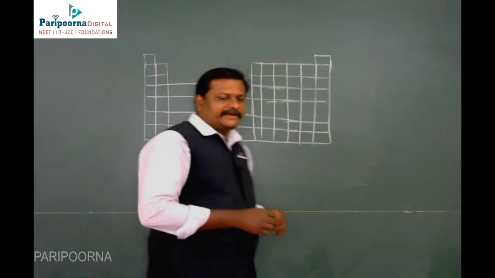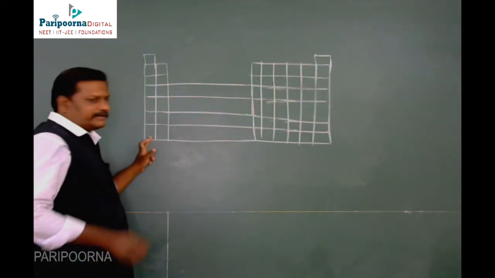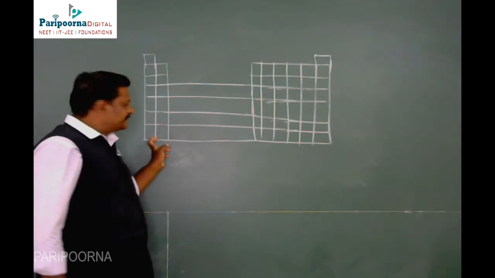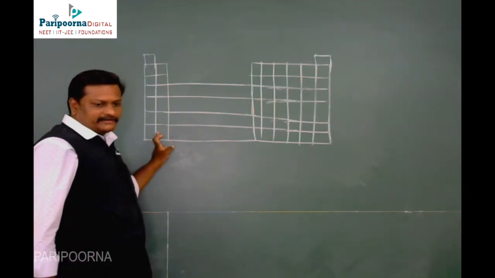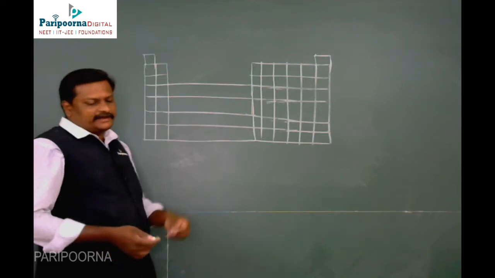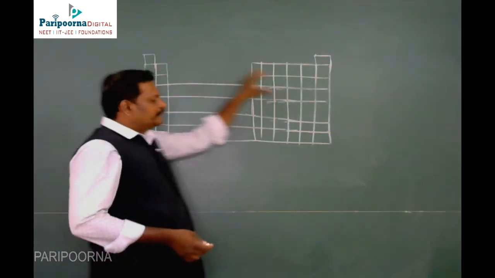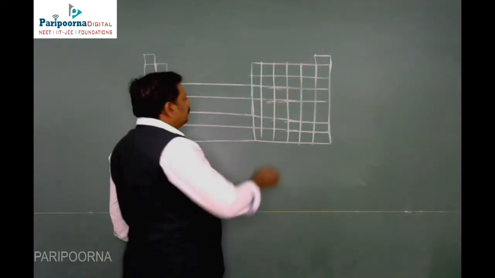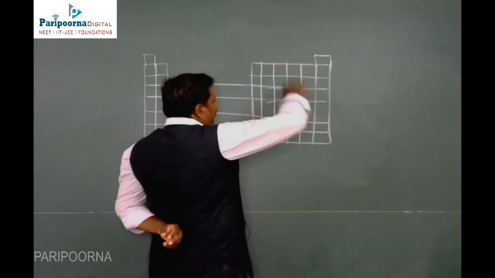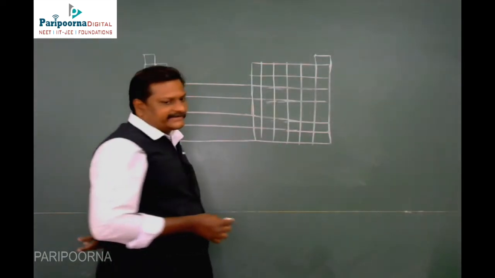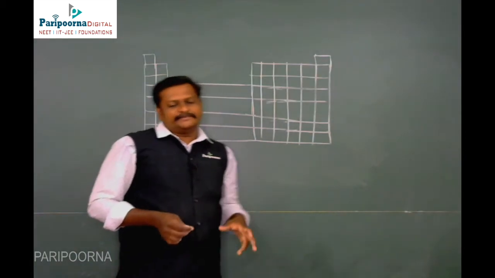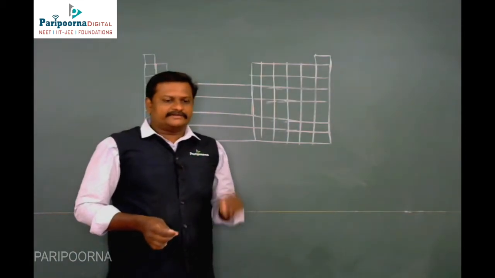From this periodic table, this is the first group, the S block, alkali metals. This is the second group, alkaline earth metals. The names themselves say they are metals. If you go to the P block, there are 6 groups. In these 6 groups, the elements are classified into 3 types: metals, non-metals and semi-metals.